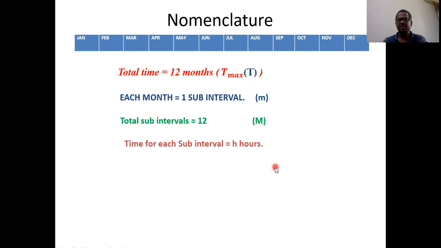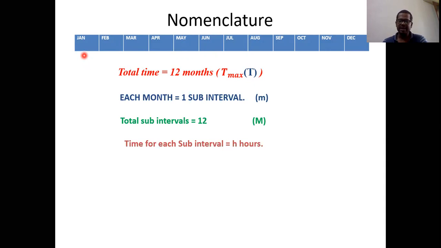But for ease of understanding of the example, let us assume each interval has H hours of time. In the next slide, I will represent everything. Now, the most important point: from January to December, in hydrothermal scheduling, we need to coordinate hydro and thermal at the same time.